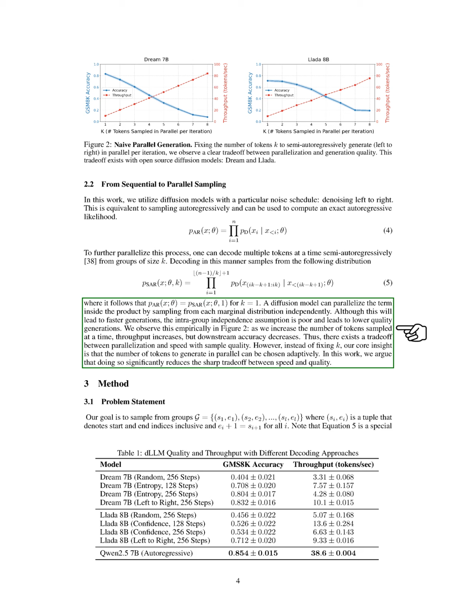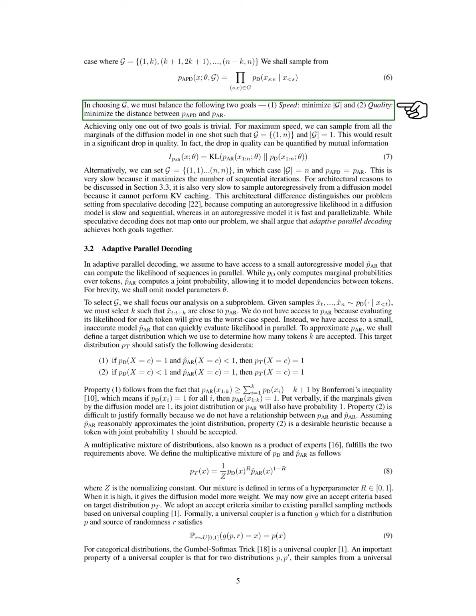In our method, we aim to sample from groups defined by start and end indices. We need to balance two main goals: minimizing the number of groups to enhance speed and minimizing the difference between our adaptive parallel distribution and the autoregressive distribution to maintain quality. Achieving just one of these goals is straightforward. For maximum speed, we could sample all tokens at once, but this would severely compromise quality. Conversely, sampling each token individually would ensure quality but would be very slow.